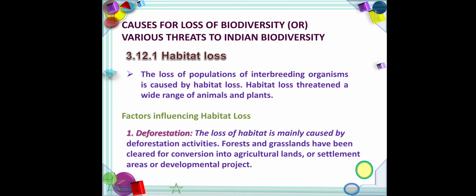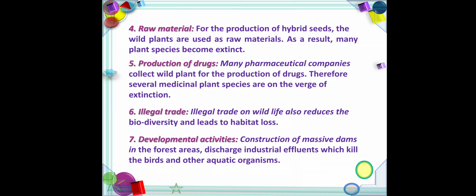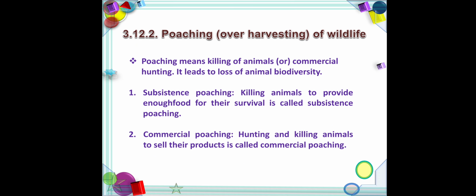First one, habitat loss. Loss of the population of interbreeding organisms is habitat loss. Factors affecting habitat loss: first, deforestation. Forests and grasslands are cleared for agricultural land or developmental projects, and many species disintegrate due to loss of natural habitat. Second, destruction of wetlands, developmental activities, habitat fragmentation, raw materials, production of drugs, illegal trade, and developmental activities in forest areas.